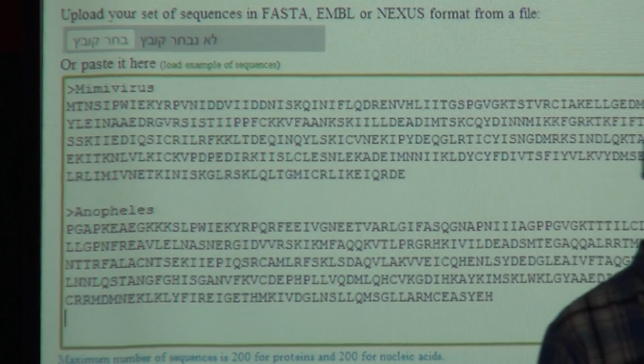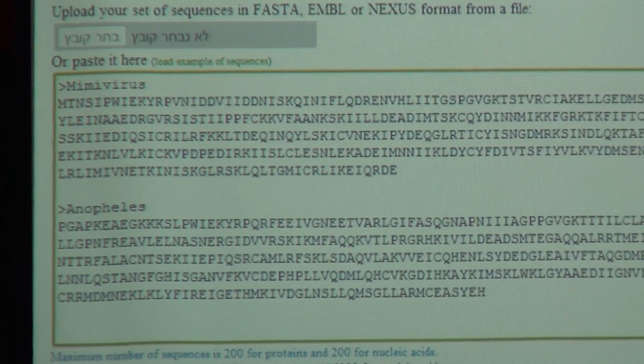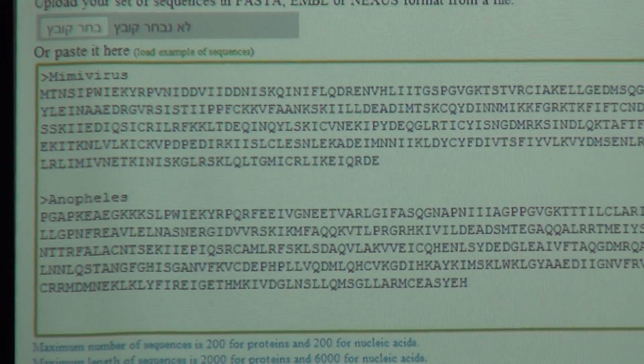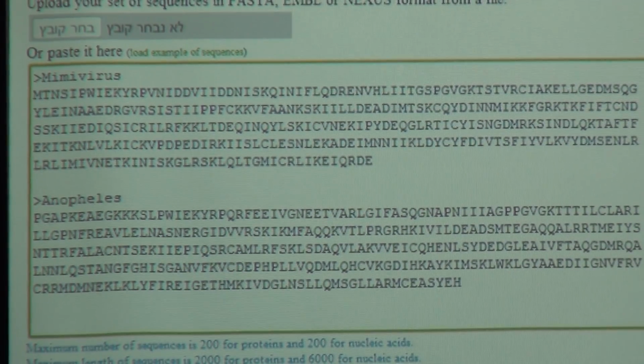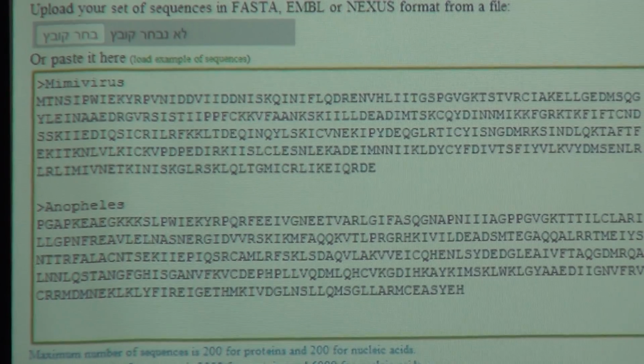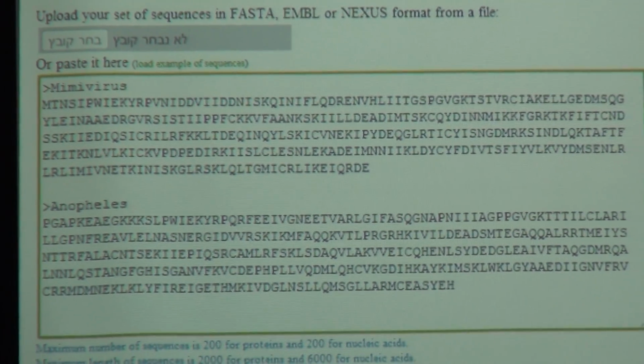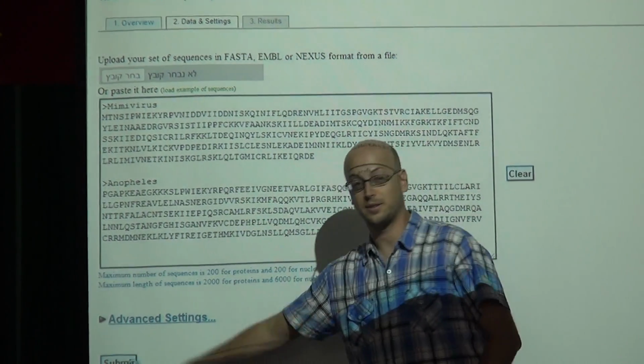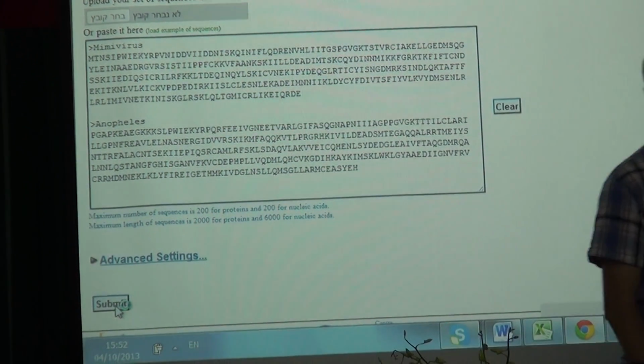And the final stage is the most complicated, so pay attention. Are you looking? Pay attention, it's complicated. We click on submit. It's not complicated.